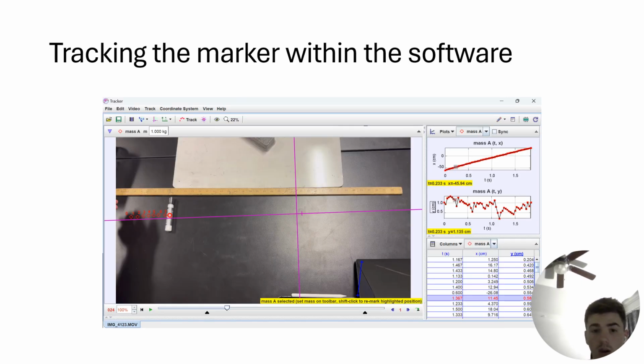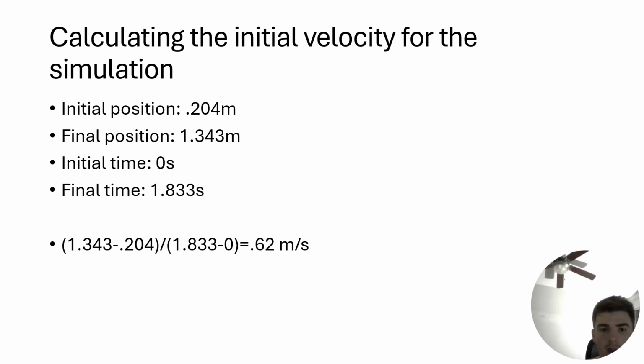Here is what it looks like when I was tracking the marker. Every frame I'd click that red dot on the middle of the marker, or where I thought the middle of the marker was. There was definitely human error there. At the top right, you can see that position versus time graph. It's pretty linear. The way we did the GlowScript stuff is we took the initial position, the final position, and the initial and final times from the tracking software, which it gave us, which is pretty sweet. And then we just used average velocity to get what we wanted to use as the initial velocity. Just the formula.